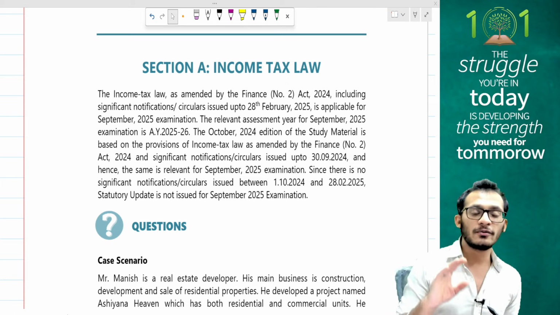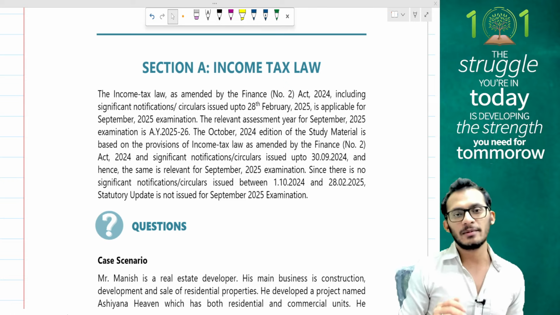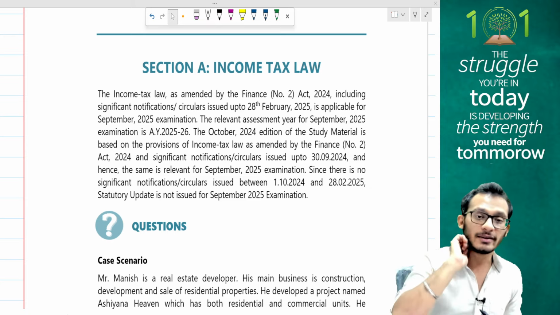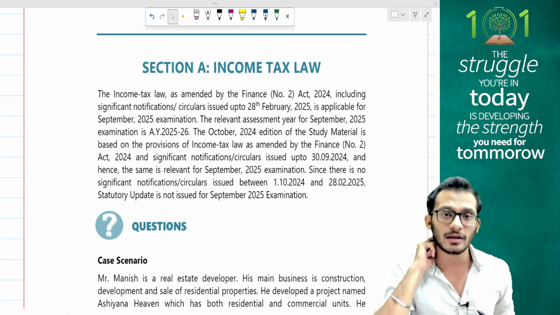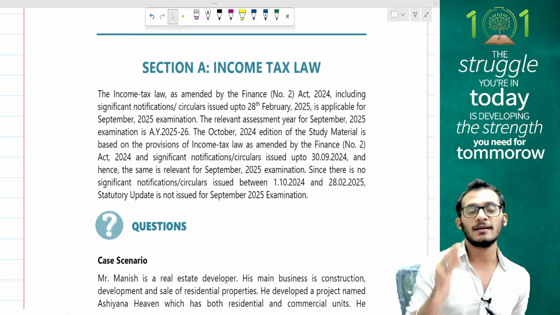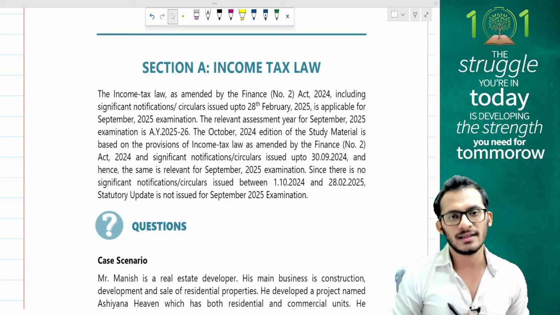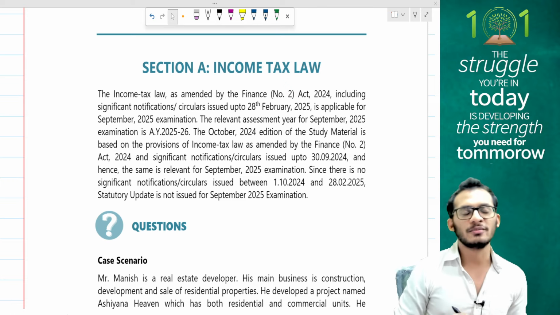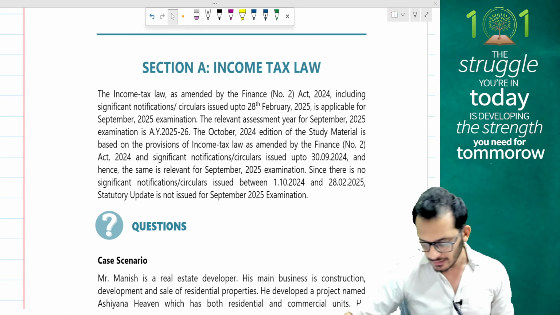For those people who are writing September exams for the first time and have not gone for the classes relevant for September exams, probably because you are a student of November 24 or January 25 and have not had the opportunity to write your exams in May 25, if you're looking for amendments applicable for your exams from January 25 to September 25, there are already videos available on the channel. Please go ahead and look for the amendment series of May 2025, and you should be able to use that as a reference point for September as well. Clear? Great. Let's look at the questions.